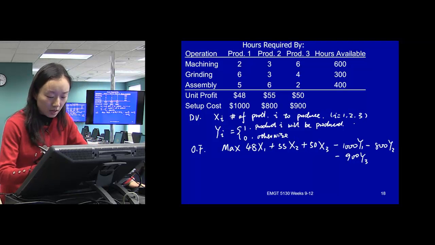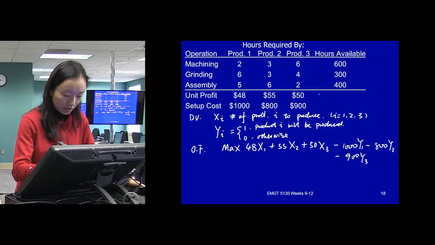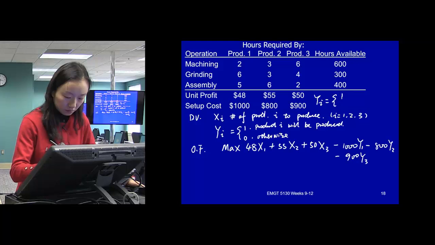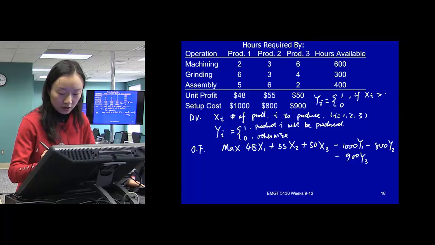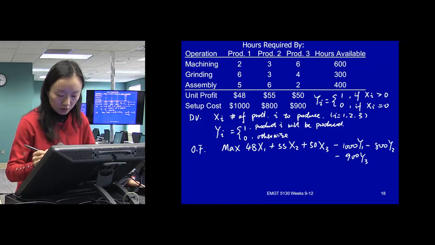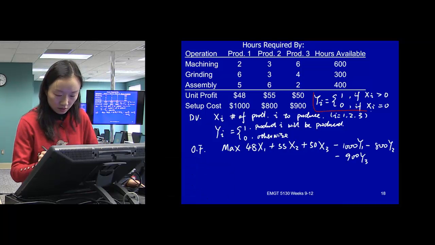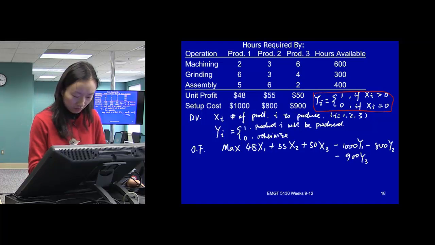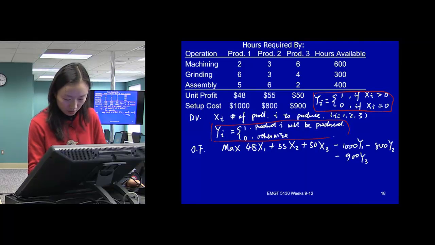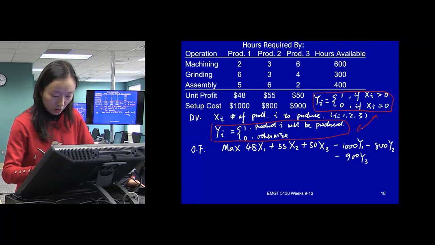Or a different way would be, I'll write it here: yi equals 1 if xi is greater than 0, and yi equals 0 if xi equals 0. So this is just a different way of defining your decision variables. Either one works.